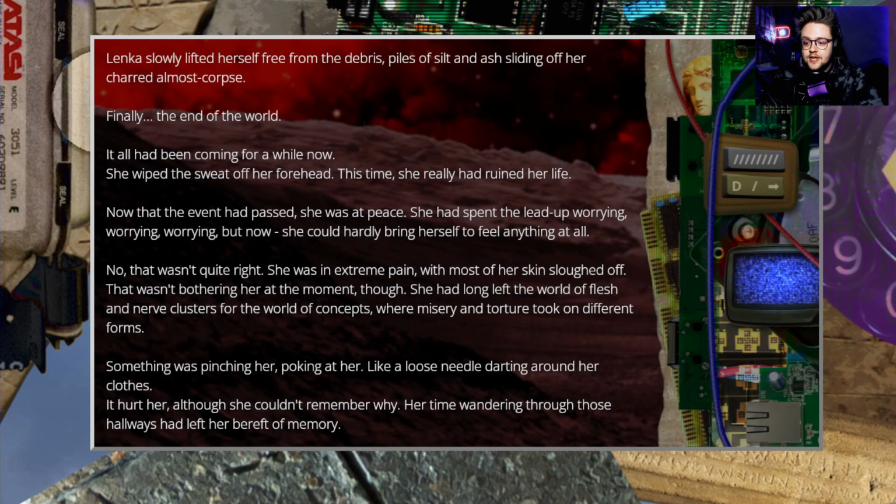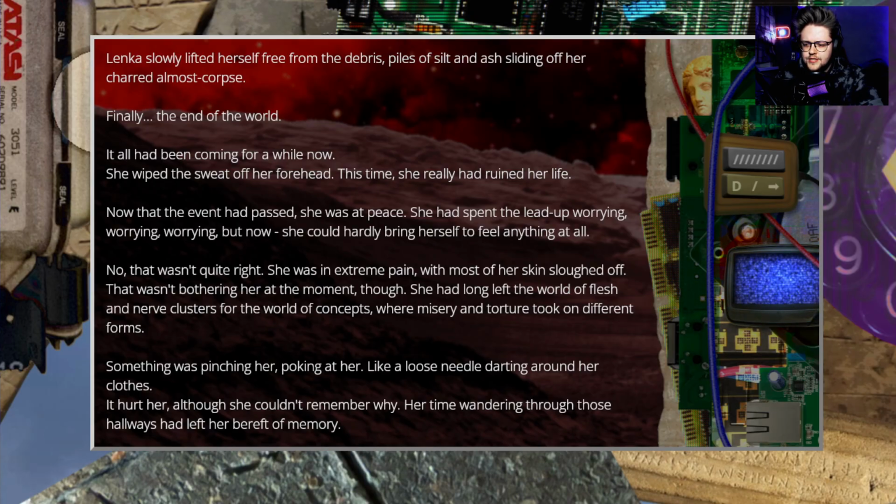Lenka slowly lifted herself free from the debris piles of silt and ash, sliding out her charred, almost corpse. Finally, the end of the world. It had been coming for a while now. She wiped the sweat off her forehead. This time she really had ruined her life. Now the event just passed, she was at peace. She had spent so long worrying, but now she could hardly bring herself to feel anything at all.